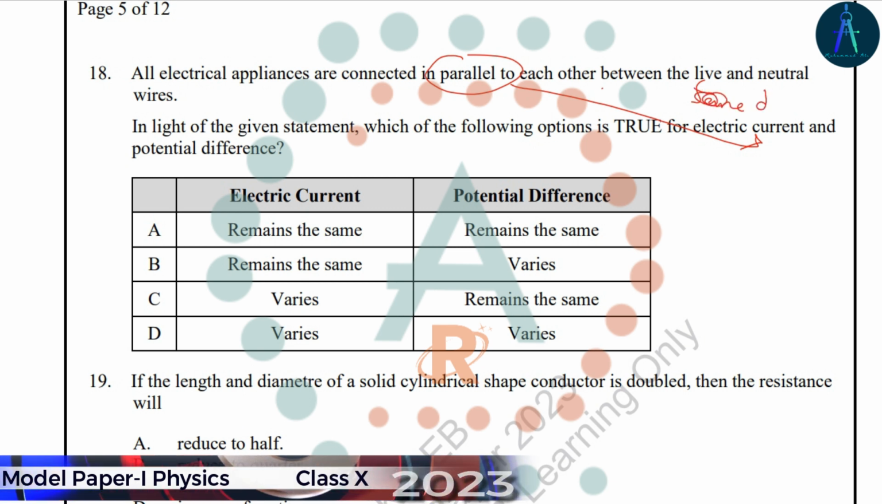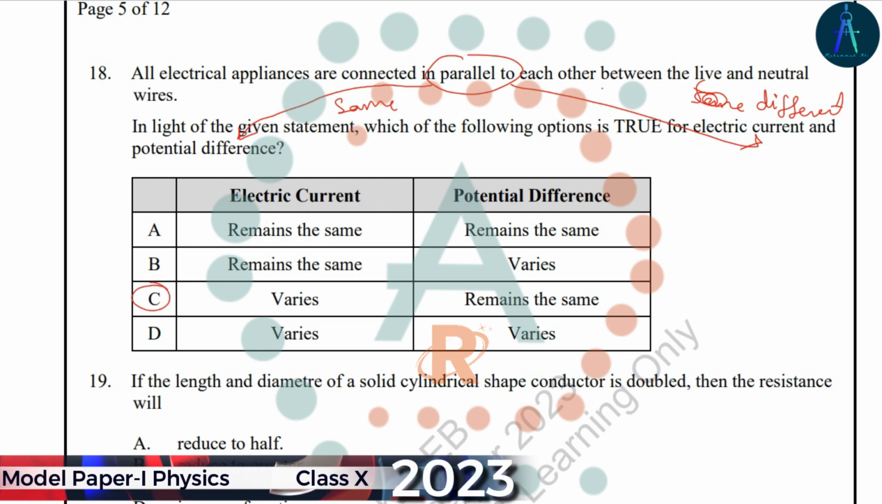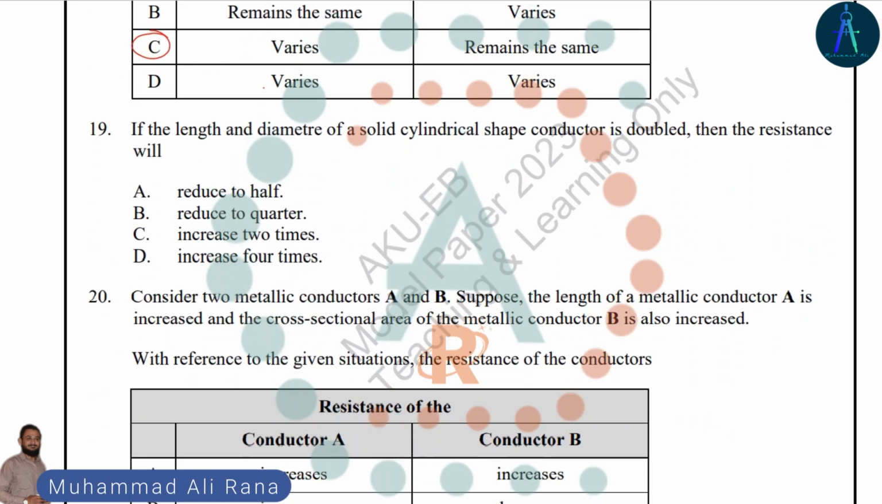Current is always different, while in parallel combination, the potential difference is always the same. So in this way, option C will become our right answer: the current varies and the potential remains the same.